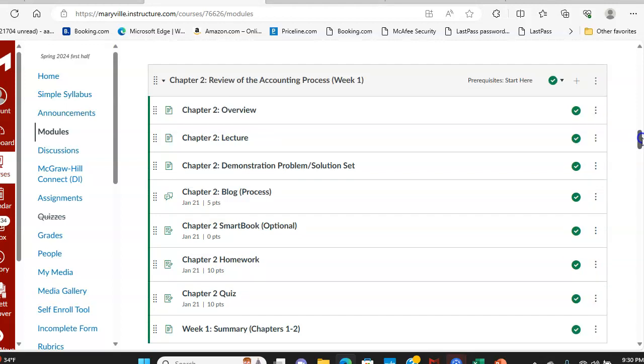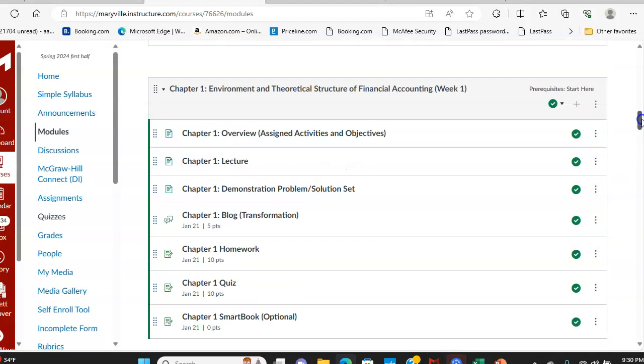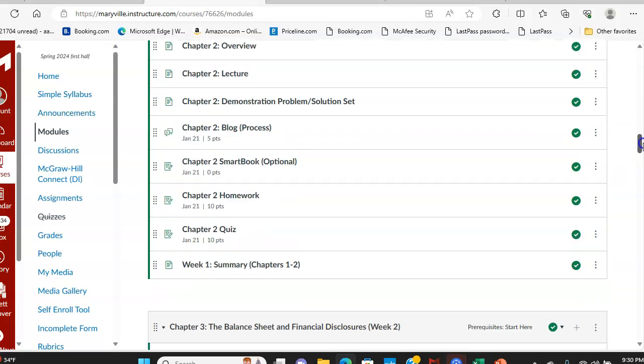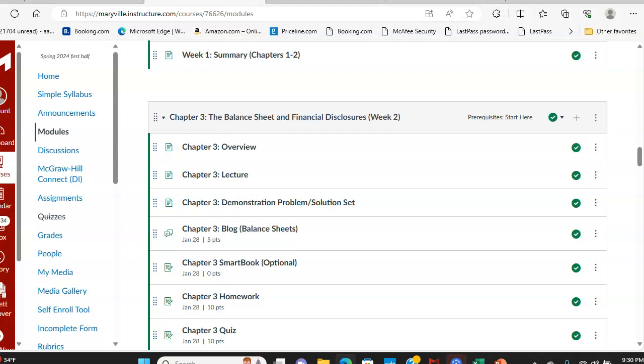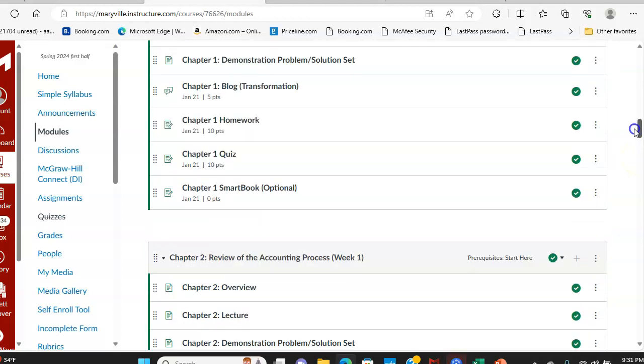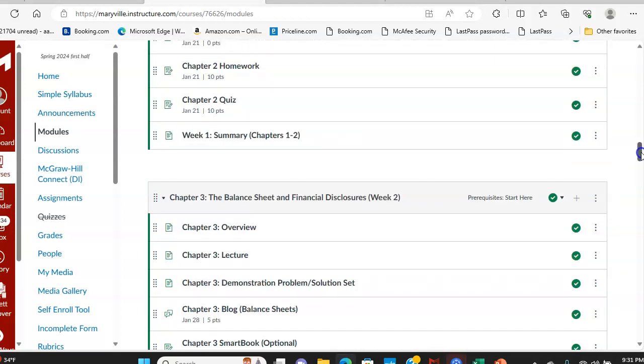Now, chapter 1 and chapter 2 have to be completed during the first week of the semester. But again, you cannot access the chapter 2 module until you have completed the required assignments under the chapter 1 module. Okay? So be sure to review all of the content on the Canvas site. And again, most information you're going to find under your modules tab.